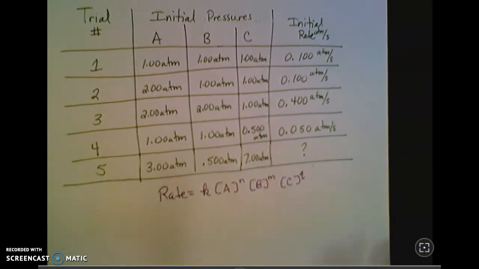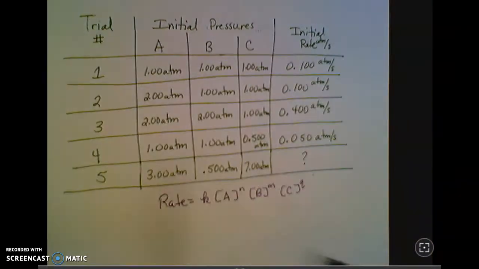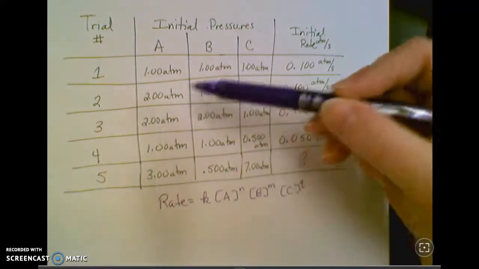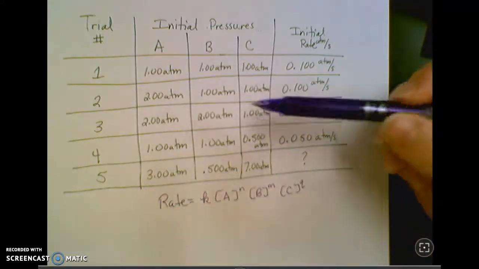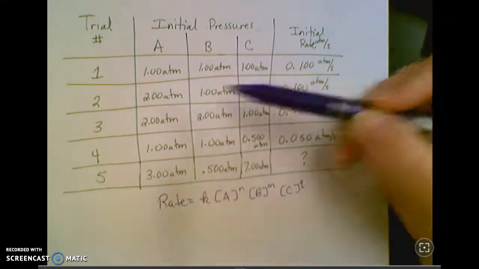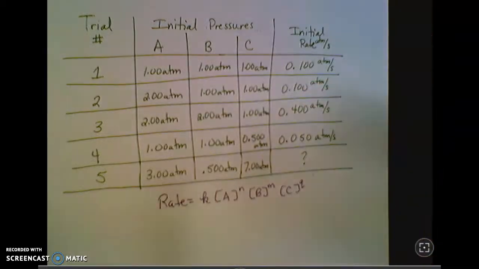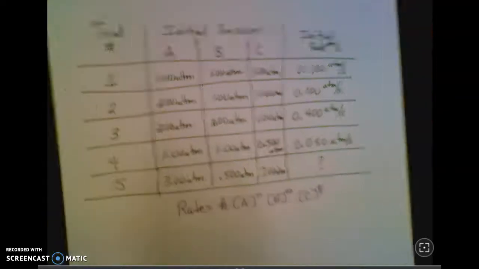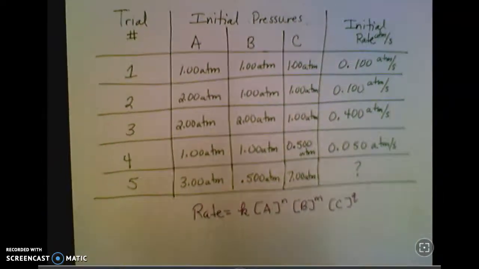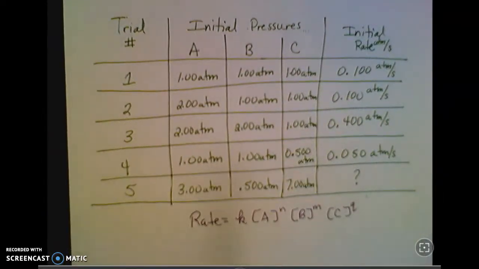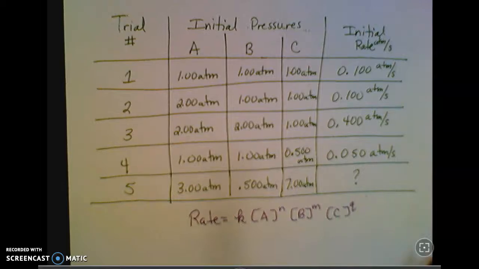So again, we're going to look through the data to find things where, in this case, 2 things are constant, 1 thing changes. Now notice here we're using pressures instead of molarity. Pressure is analogous to concentration because as the number of particles decrease, the pressure also decreases, so we can also use pressures